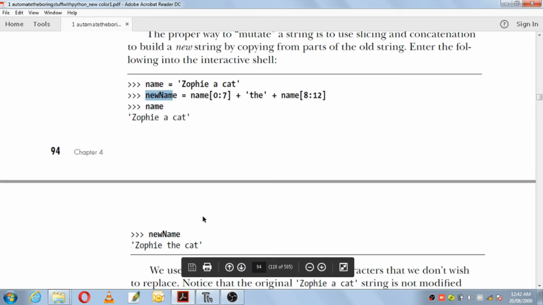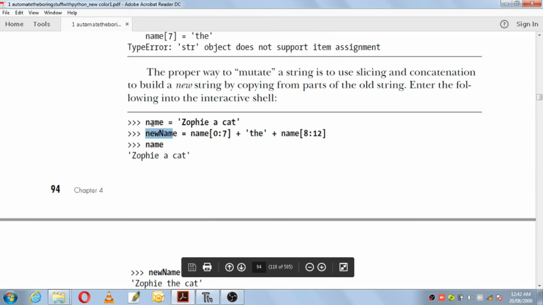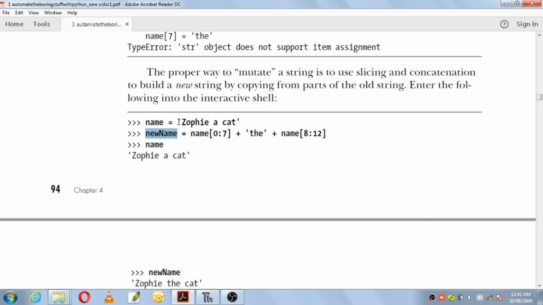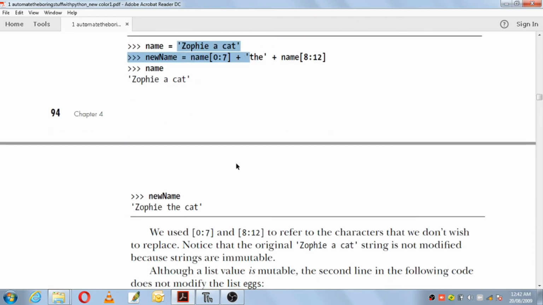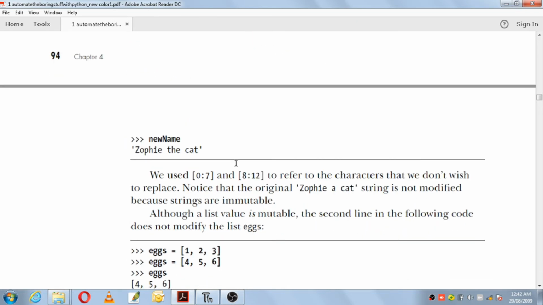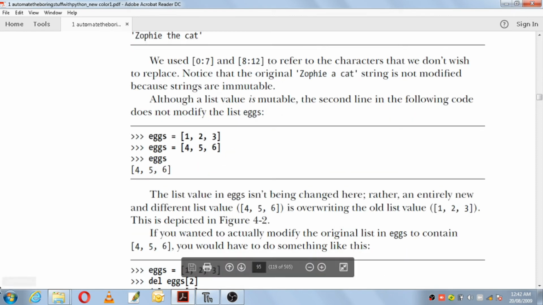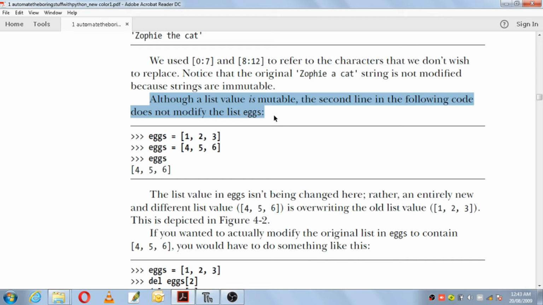So in this way we try to mutate the values of a string by creating a new string and taking some parts from the old string. In this way you can change the values of a string. Next you have another example. What they're saying is, although a list value is mutable, the second line in the following code does not modify the list eggs.